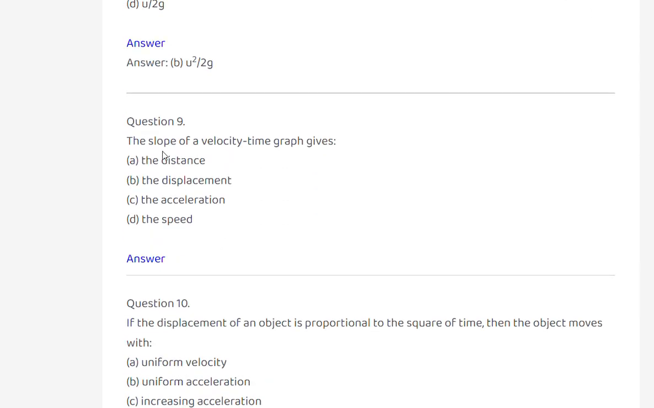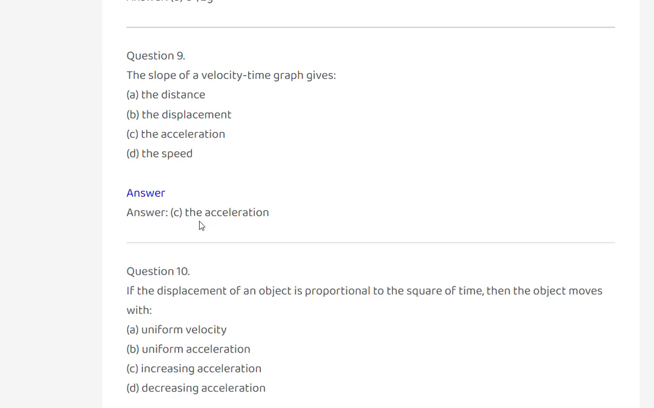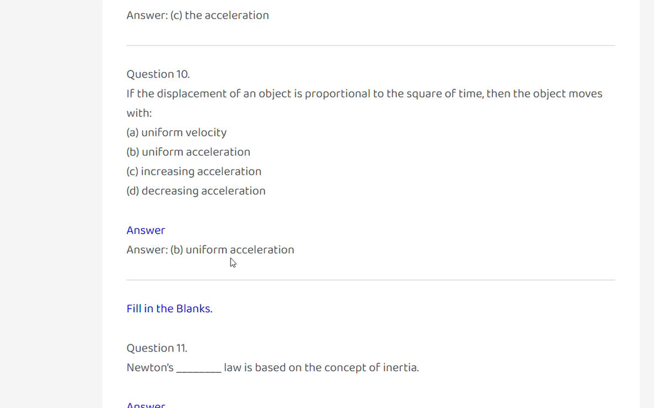Option B. The slope of a velocity time graph gives the distance, the displacement, the acceleration, the speed? The acceleration. If the displacement of an object is proportional to the square of time, then the object moves with uniform velocity, uniform acceleration, increasing acceleration, decreasing acceleration? Uniform acceleration.